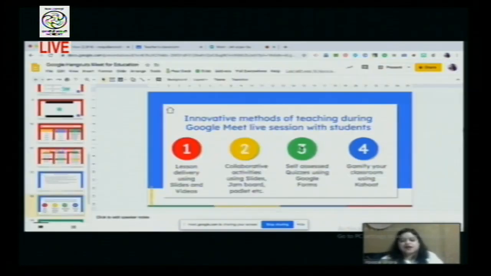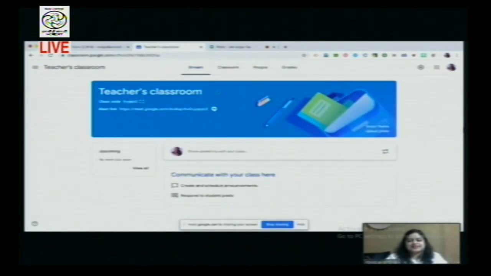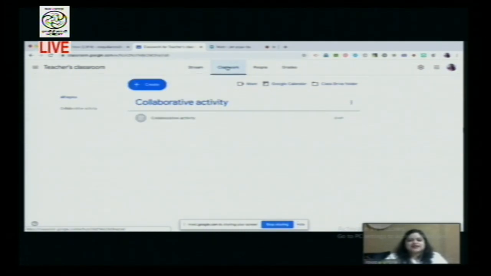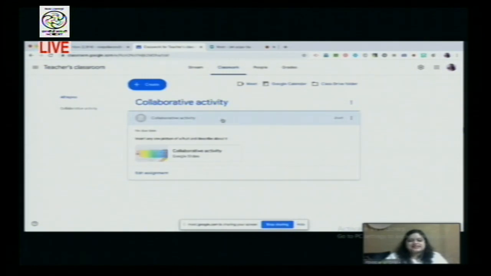I will give a task to my students, the Techno at Heart team, and let's see how my students attempt their work right in front of you, and how I teach them virtually in front of you. So let's see the demo. I go to my Google Classroom and open up Classwork. As a teacher, I have created one assignment for my students. It says, insert any one picture of a fruit and describe it.